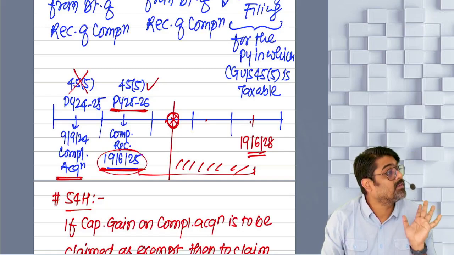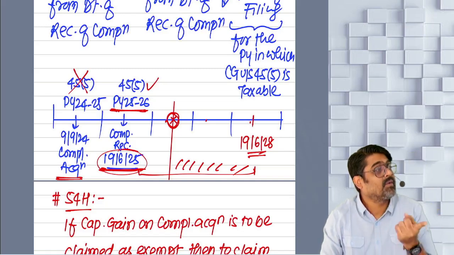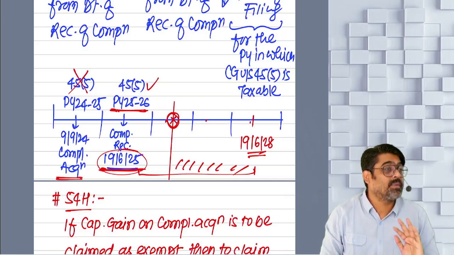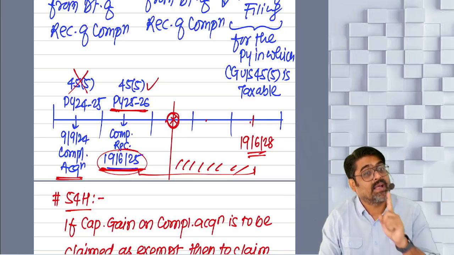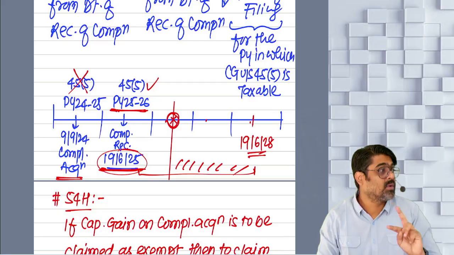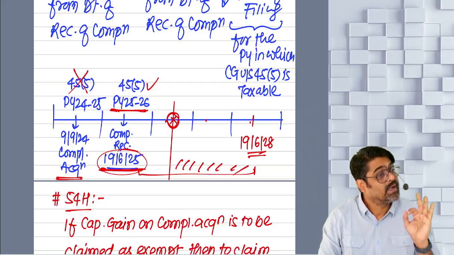But the only trick is this capital gain under 54D is not a normal capital gain. It is a capital gain on compulsory acquisition of your industrial land and building, which was used for at least 2 years prior to its compulsory acquisition for industrial purpose.